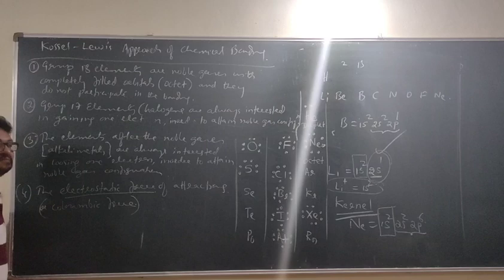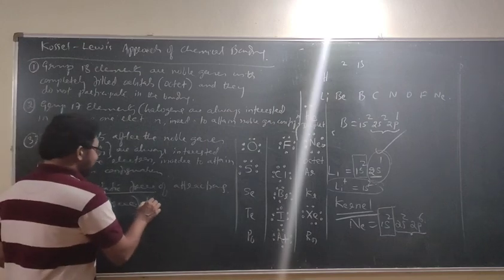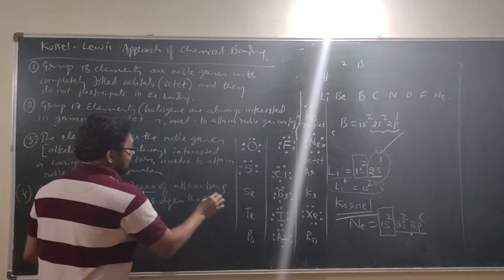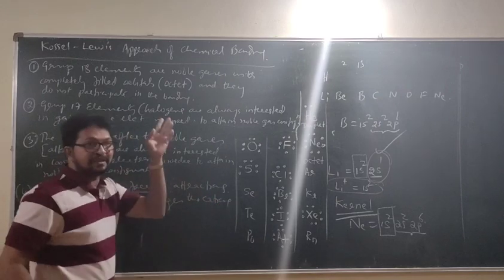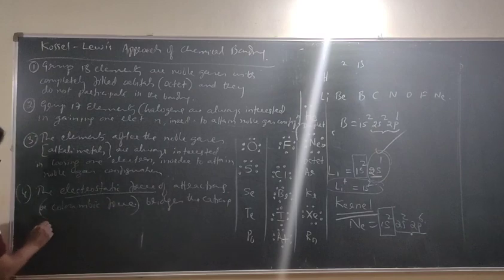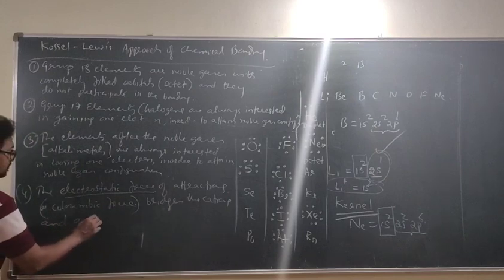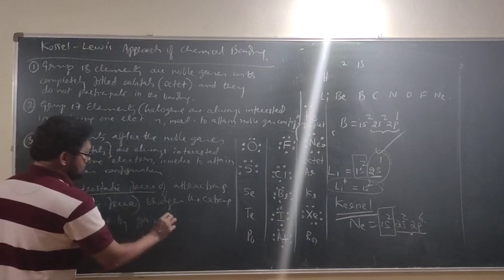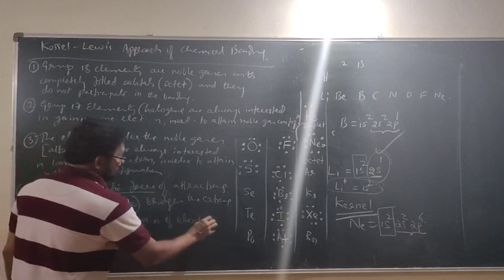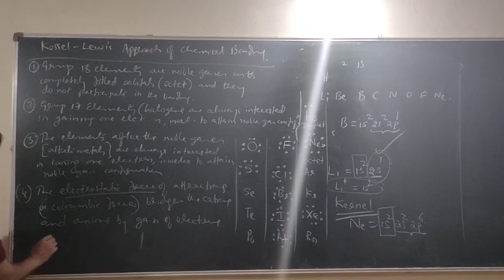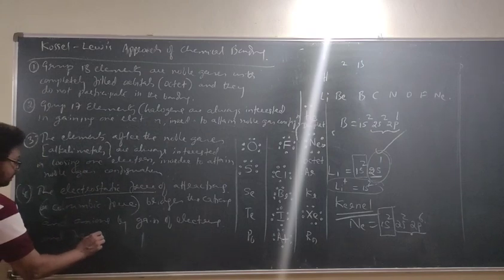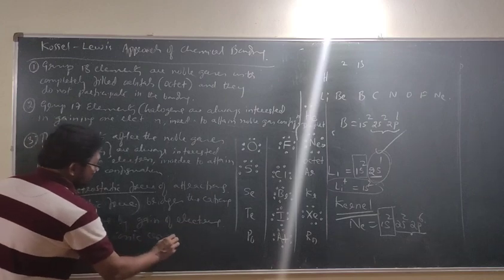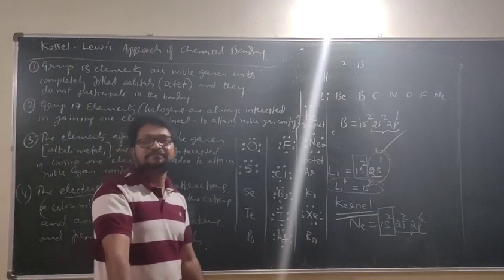Coulombic force binds or bridges the cations formed by loss of electrons and anions formed by gain of electrons, and forms ionic compounds.